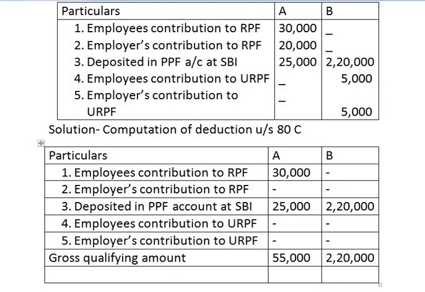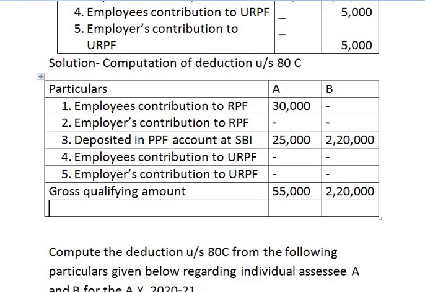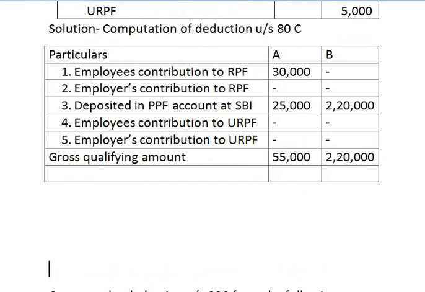Now the last thing is, we have to compare the gross qualifying amount with the maximum limit of deduction under section 80C. And in the previous class we have seen the maximum deduction under section 80C is 1,50,000.